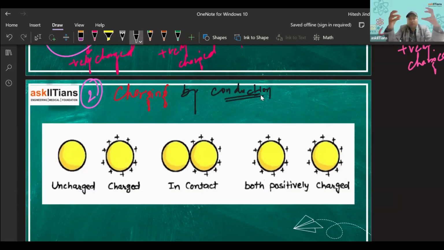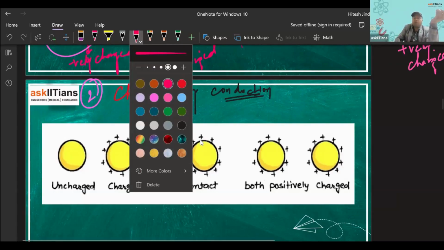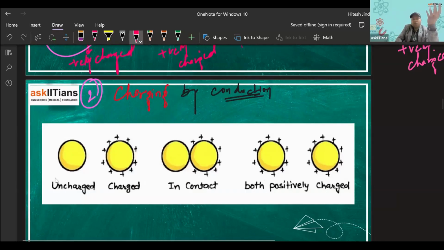So what happens in conduction? We touch two bodies. Let's say, as you can see from the diagram here, we have two bodies, one uncharged and one charged. And let us say these two bodies are identical. Identical means both have the same material and both have the same radii, right?